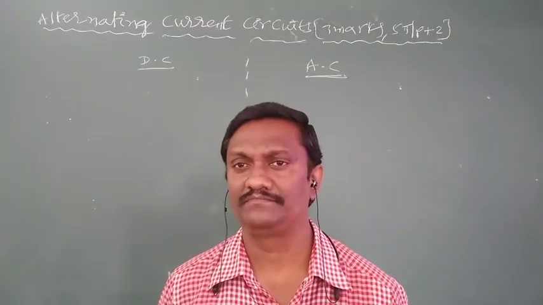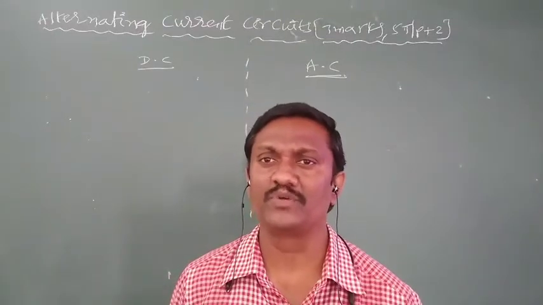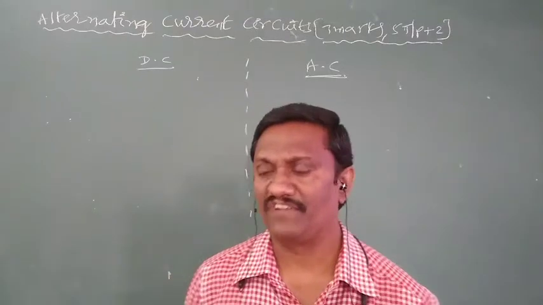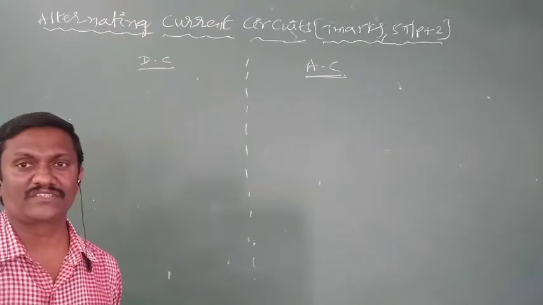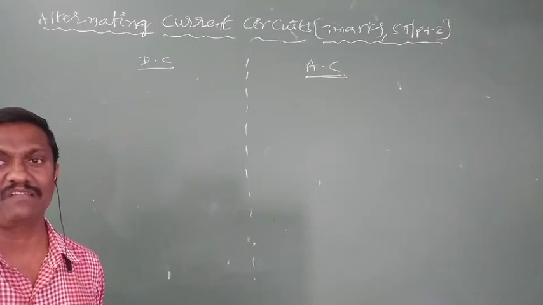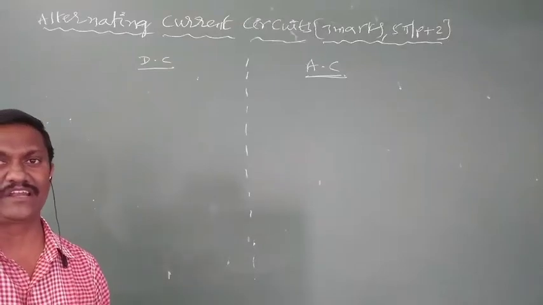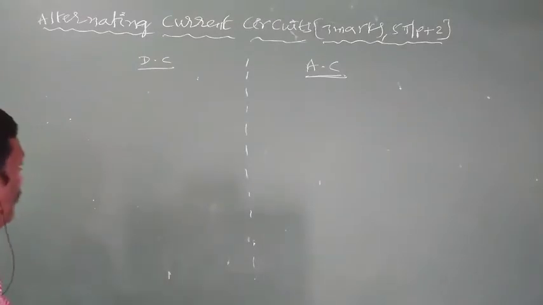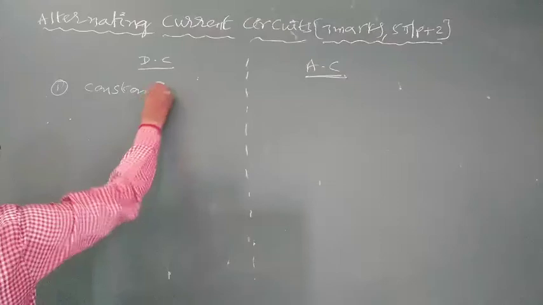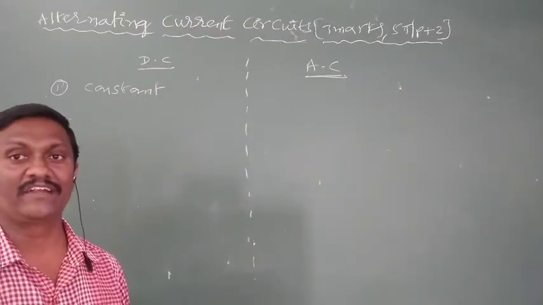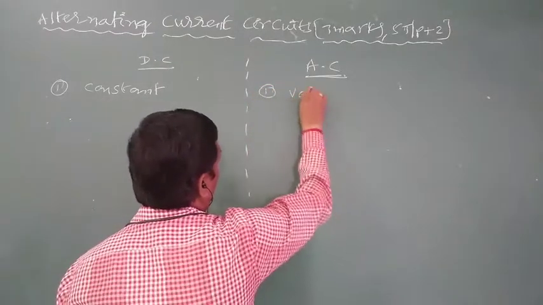AC circuits. Before discussing AC circuits, we should first know the difference between two types of currents. The first kind of current is direct current, DC. The second kind of current is AC, which is nothing but alternating current. What are the main differences between alternating current and direct current? We know direct current is also called constant current, and AC means variable current.